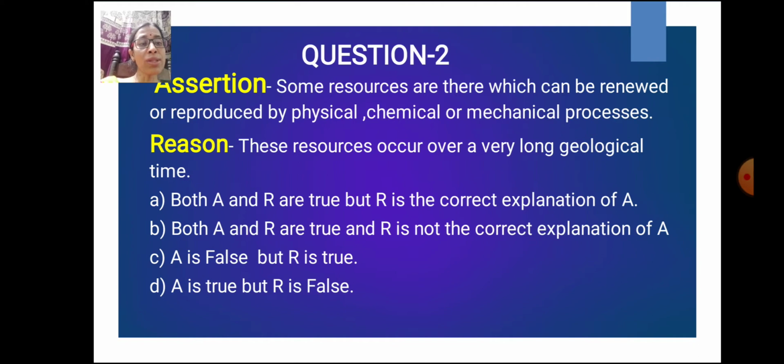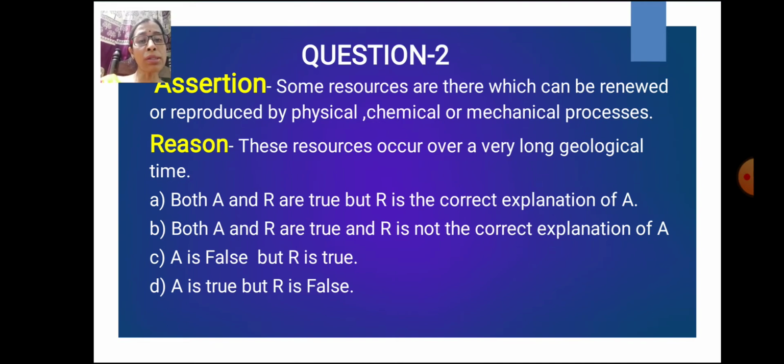Assertion: some resources are there which can be renewed or reproduced by physical, chemical, or mechanical processes. Reason: these resources occur over a very long period of time. Children, here the assertion is given, some resources are there which can be renewed, like the renewable resources. They can be regenerated and reproduced by physical, chemical and mechanical processes. But the reason given is, these resources occur over a very long period of time.